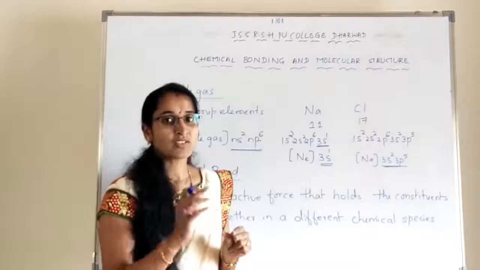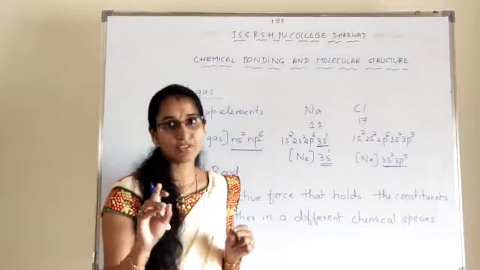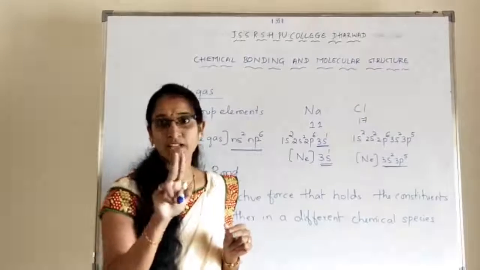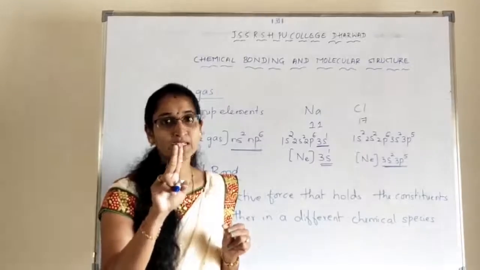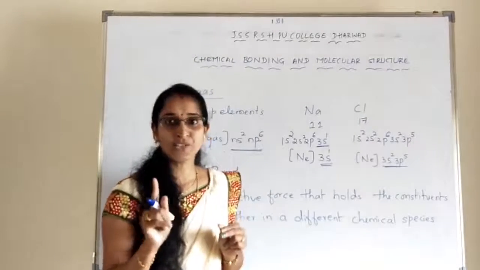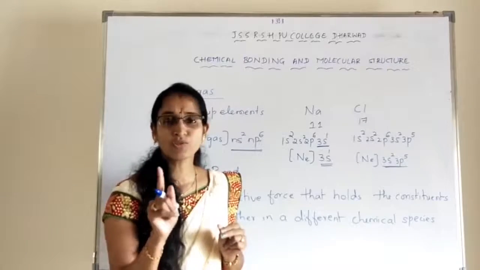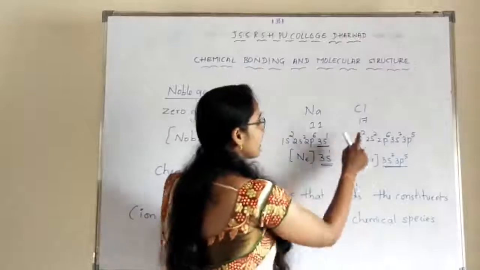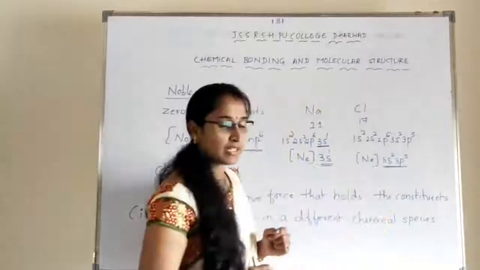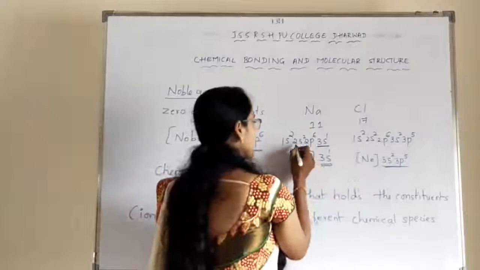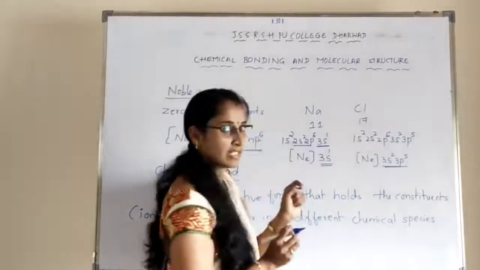The exception is hydrogen. Hydrogen has no p orbitals, only an s orbital, so its maximum capacity is 2. But the other atoms always need 8 electrons to attain stability. Is it clear? Sodium has 3s1 and chlorine has 3s2 3p5. So to attain stability, the inner shell is having 8 electrons here.